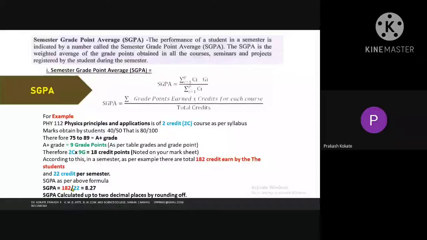How many credits were earned by the student? 182. Divided by how many credits are there in that particular semester? In that particular semester, dear friends, it is 22. Can you follow? 182 is the total for that one semester, and we divide it by the credits.